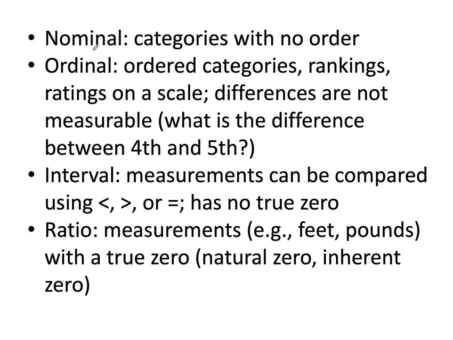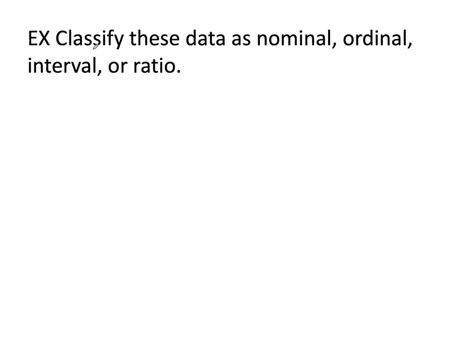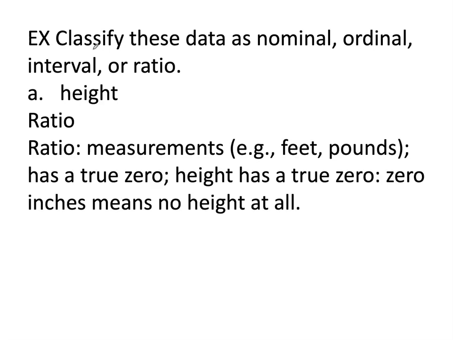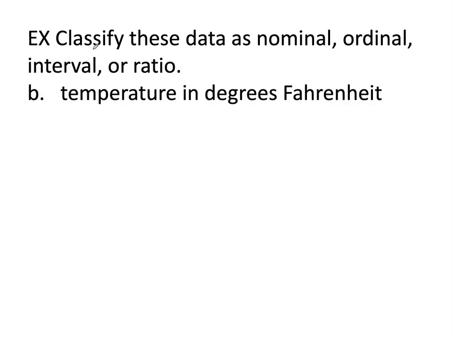Interval data, that means measurements can be compared using less than, greater than, or equals, and it has no true zero. We'll talk in a moment about what that means. Ratio data, that's measurements in things like feet and pounds with a true zero. In other words, a natural zero or an inherent zero. Again, we'll talk in a little bit about what that means. Classify these data as nominal, ordinal, interval, or ratio. Height. Height is ratio. Ratio means measurements with a true zero. Height has a true zero. That means 0 inches means no height at all. So height would be an example of ratio data.